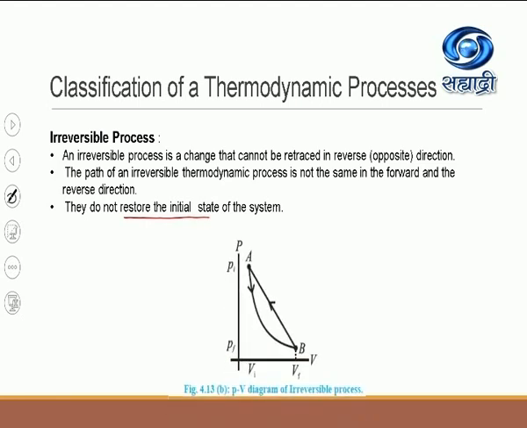Now let us understand this by using the PV diagram.